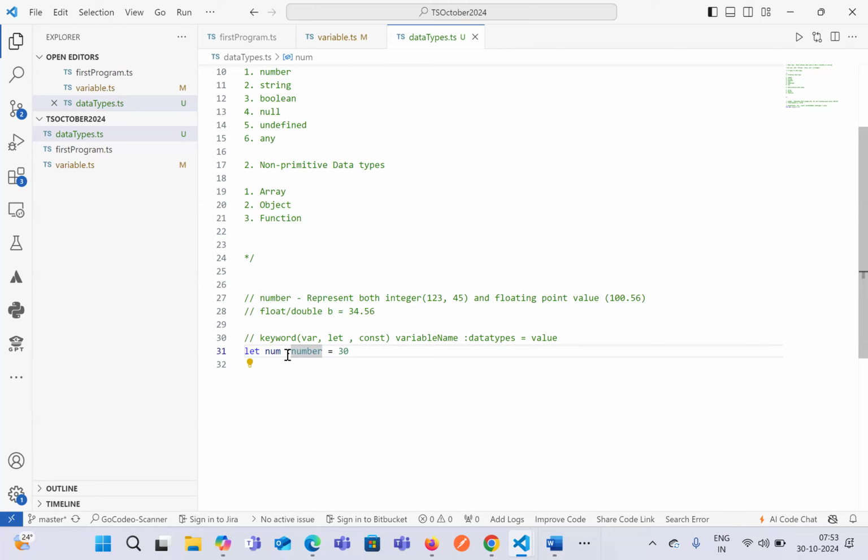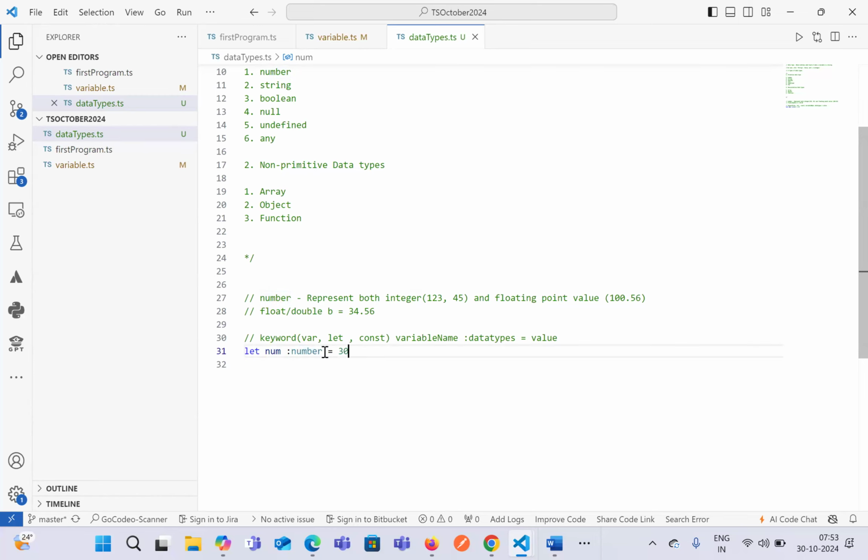In JavaScript, this is not mandatory. In TypeScript as well, it is not mandatory, but it is always better to provide the data type, because TypeScript is a type-safe language. Type-safe means it will validate what kind of data you are trying to store over here. I'll show you the difference between JavaScript and TypeScript, and why we provide the data type over here.